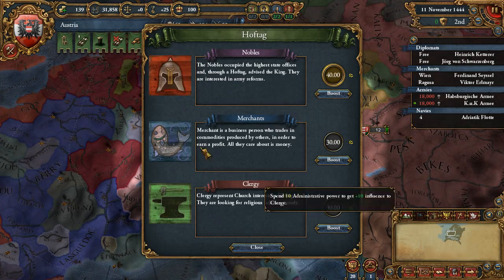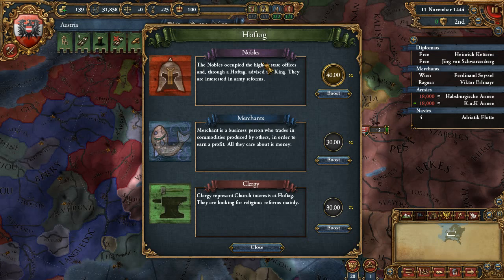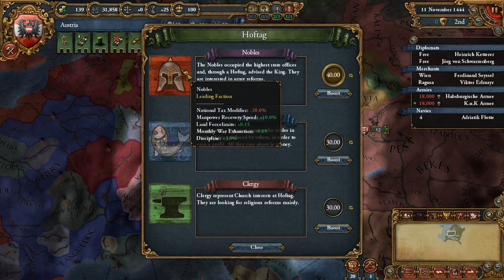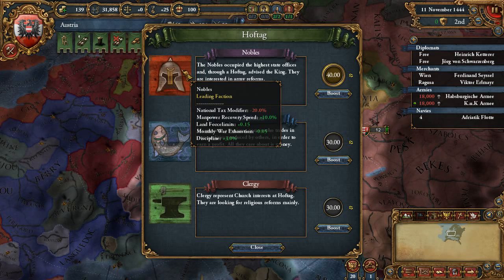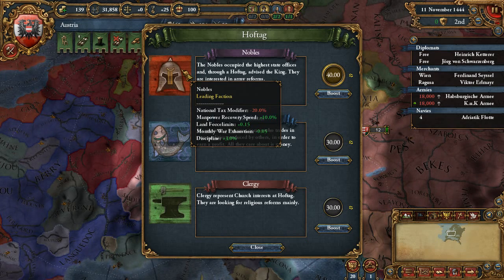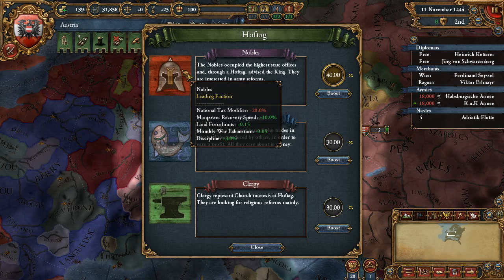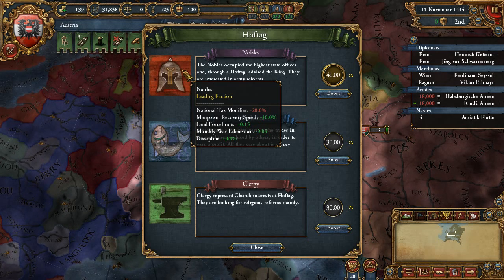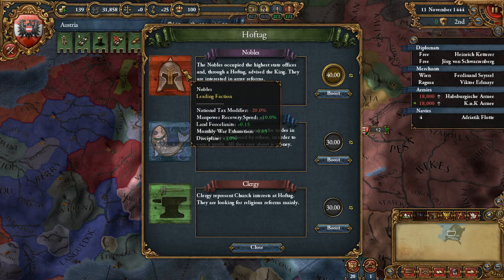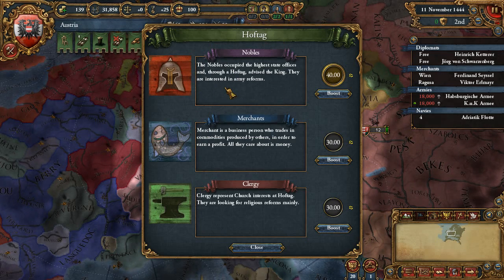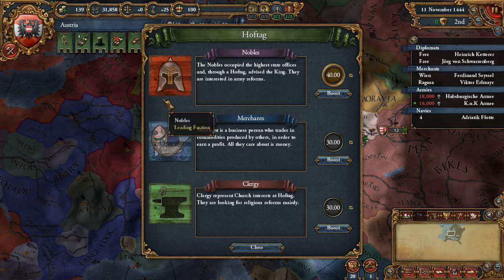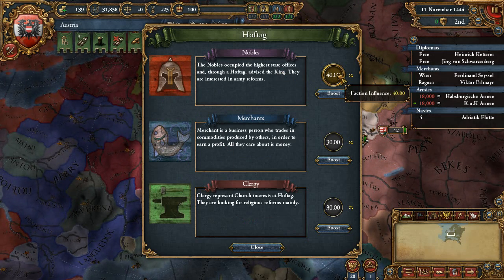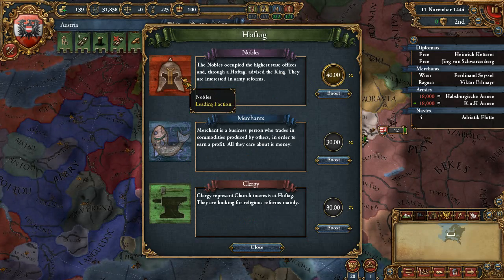We have factions, represented by Hoftag factions. Factions are a thing in every mod by Doremi so far. I've seen it everywhere. I've seen it in the Russian playthrough, I've seen it in the Prussian, Das Kaisertum, Prussian/German mod, that's over here. I'm pretty sure it's also in the Byzantine mod as well.